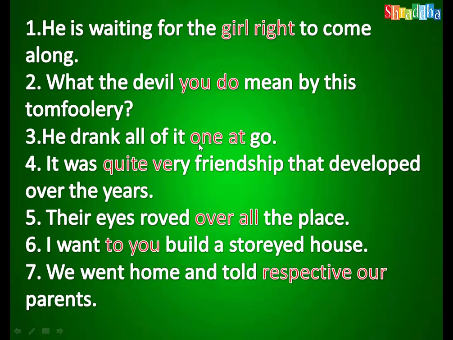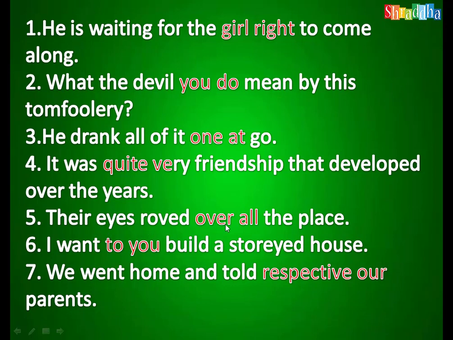He drank all of it, one at go. One at go is the wrong order. He drank all of it at one go. At comes first, one in the second position. At one go is the correct order. It was quite very friendship that developed over the years. It was very quiet friendship is the correct one. Very quiet. If you read the sentence, you find it is correct also. There may not be any mistake in the sentence, but actually the words are jumbled. Very quiet friendship is the correct one.